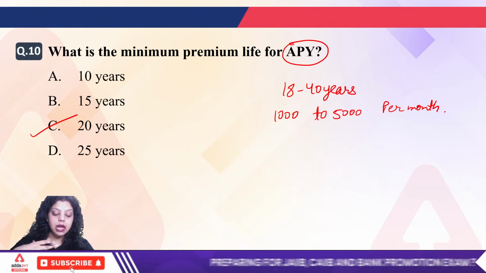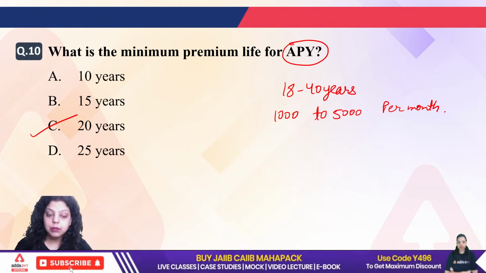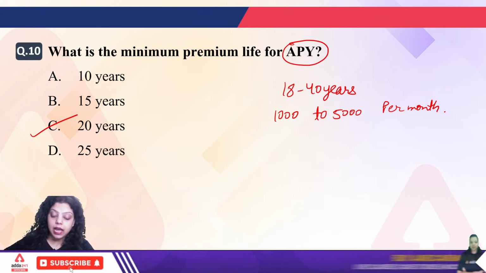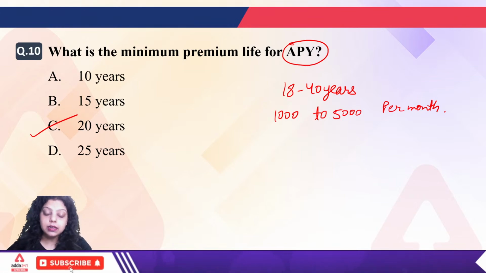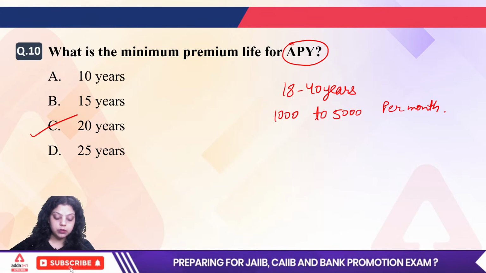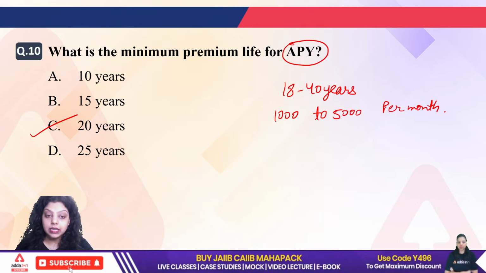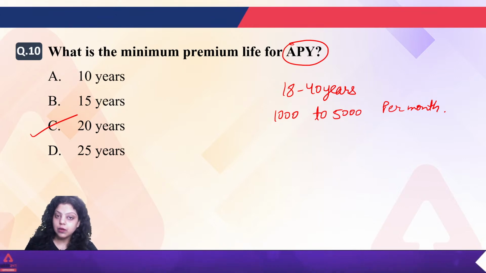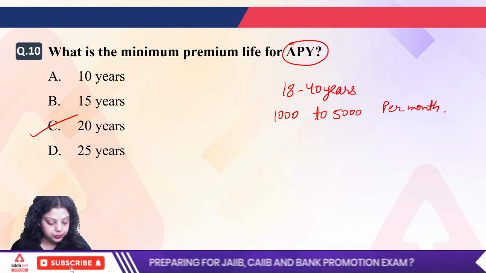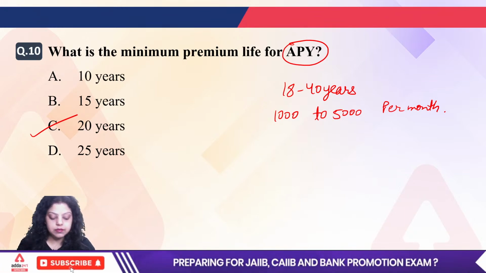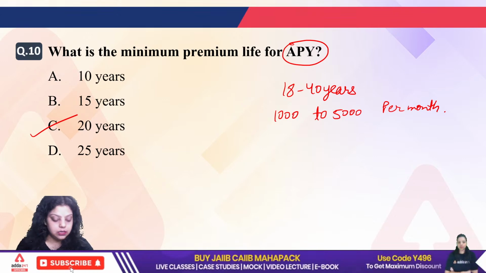For example, I am joining the scheme at the age of 40 years. It means I have to pay the premium till I attain the age of 60 years. So it means the minimum premium life for Atal Pension Yojana is 20 years, and the maximum is from 18 years to 60 years. Okay, right answer, very good, is 20 years. That is option C.